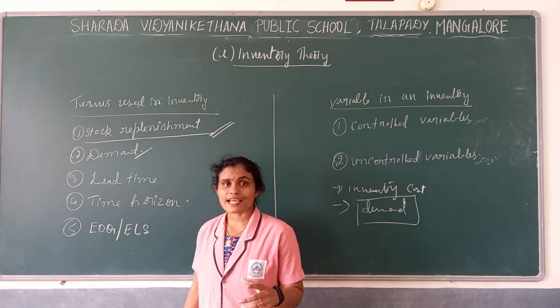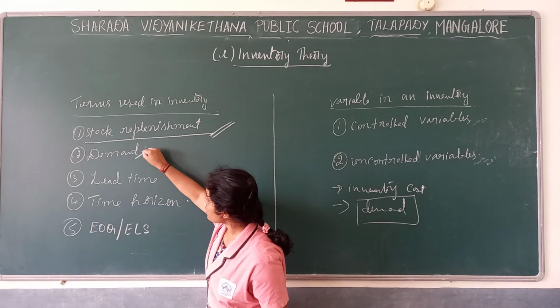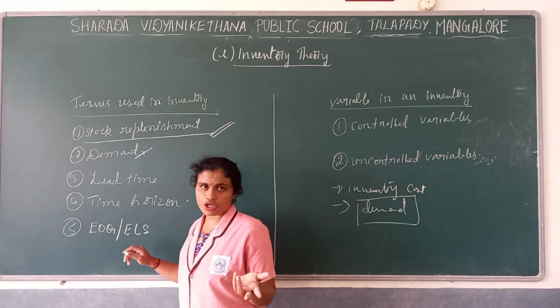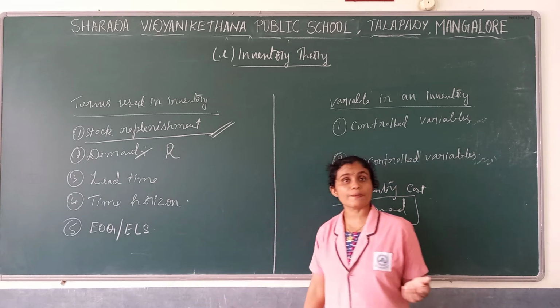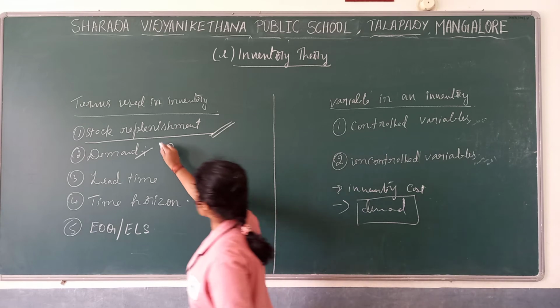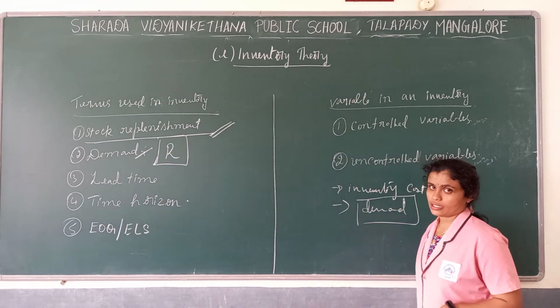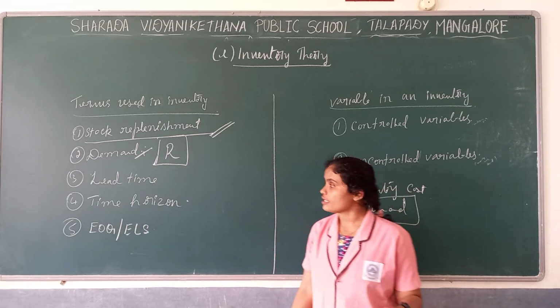So it is an expected quantity which is expected by the suppliers. These are the required quantity of goods and denoted by R. You should remember, in the problem, if demand comes, you have to denote it by R. R means demand here. In case of inventory, R is demand.